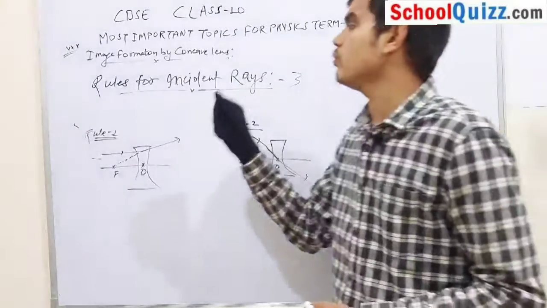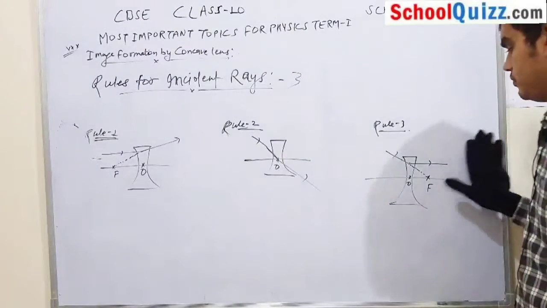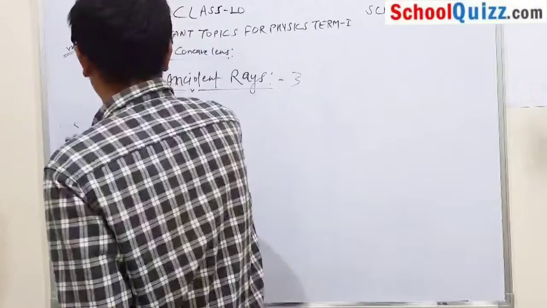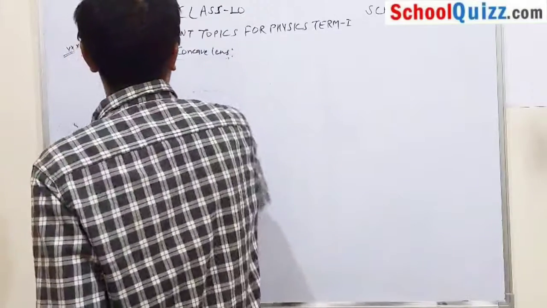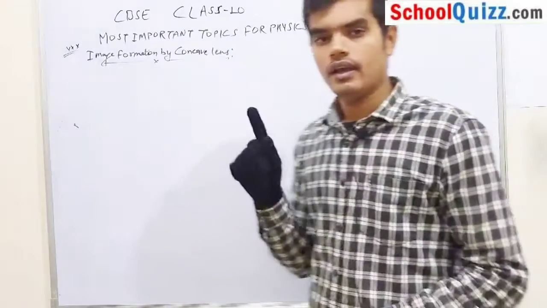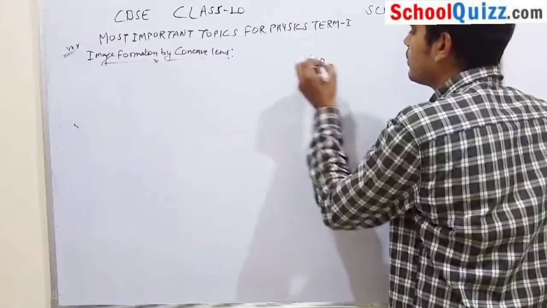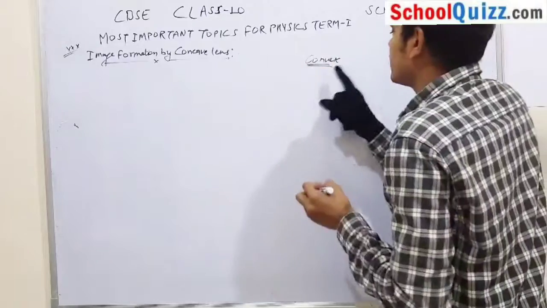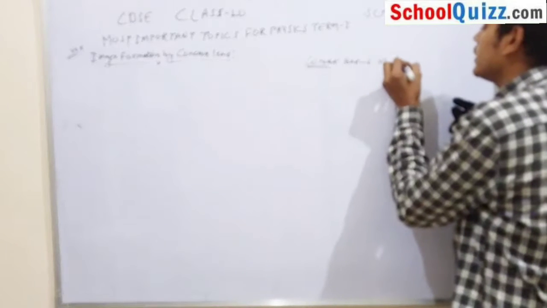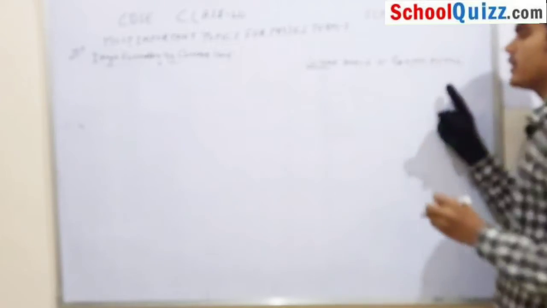Now I am moving to our most important topic, image formation by concave lens. I had discussed image formation by convex lens, and in a convex lens there are 6 cases, all similar to the concave mirror, which I have already discussed.